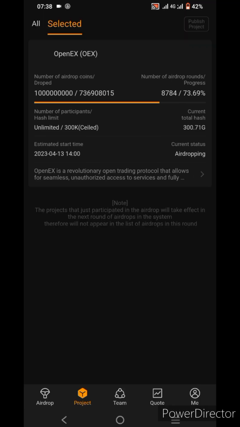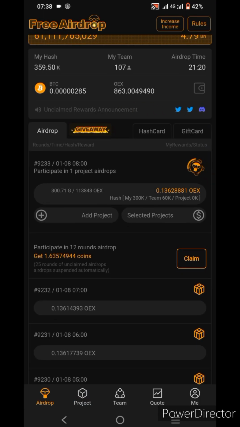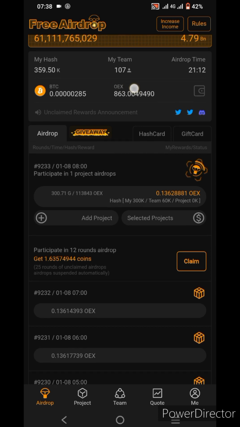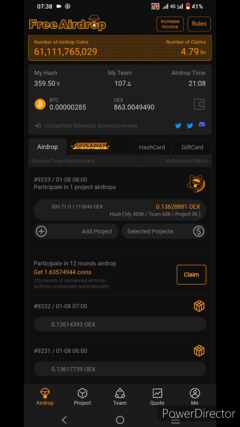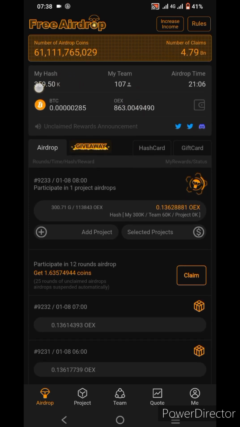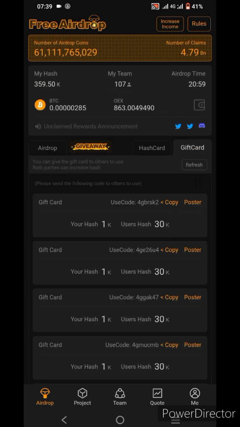So you can start mining OEX mining. Just 3 months left. You have a chance to earn at least 1 lakh money. You can earn just 1 lakh money if your hash rate increases. To increase your hash rate, you can use a gift card.